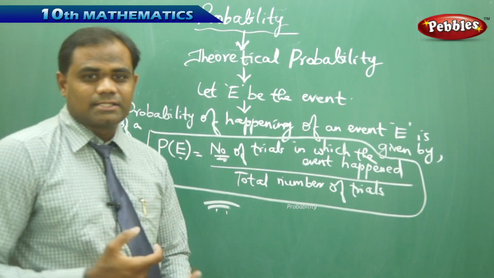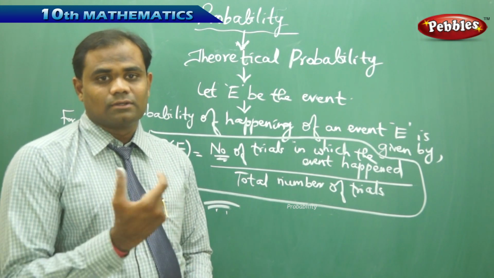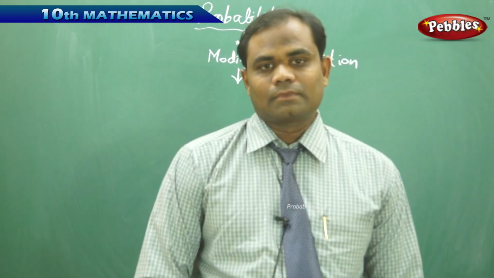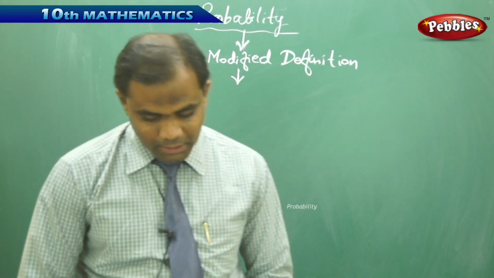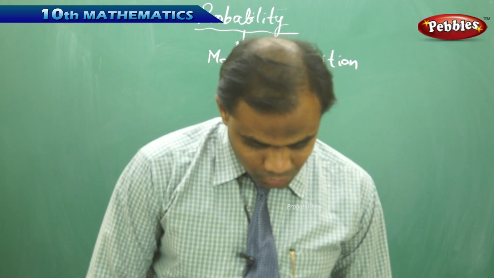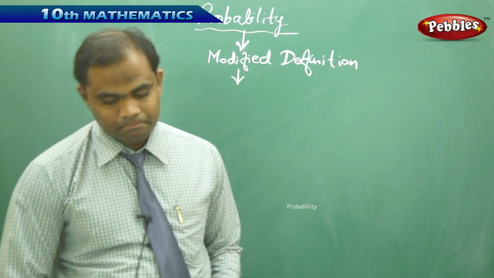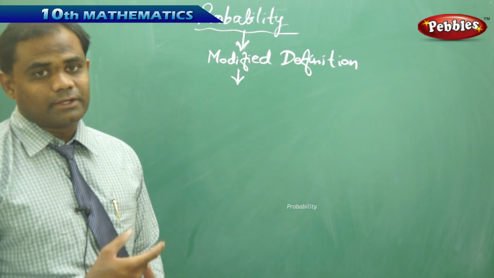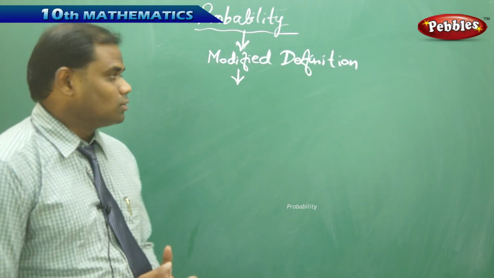So let's see more examples to understand this formula better. To start with, one of the example problems connecting with the formula. Now let's come to the more modified definition of probability, attributed to one of the mathematicians called Pierre-Simon Laplace. There are many mathematicians who have come up with different modifications on the definition of probability, but the most accurate definition we are going to take now is